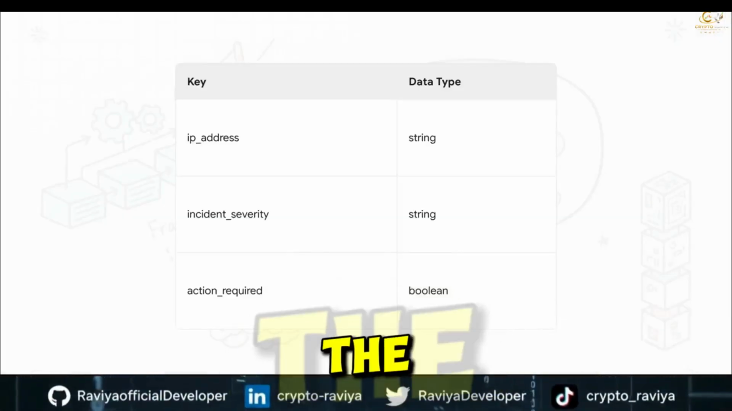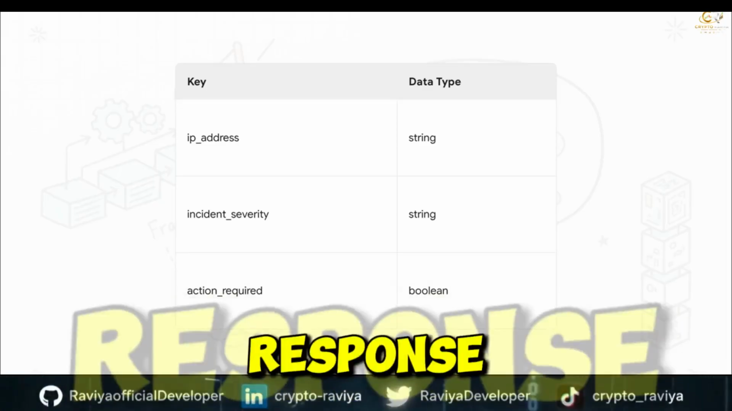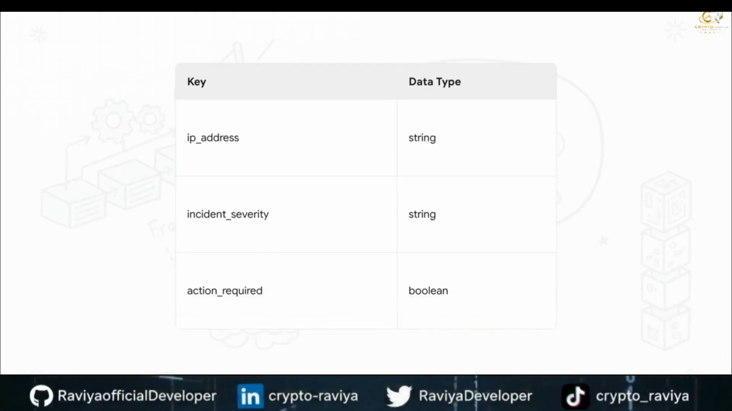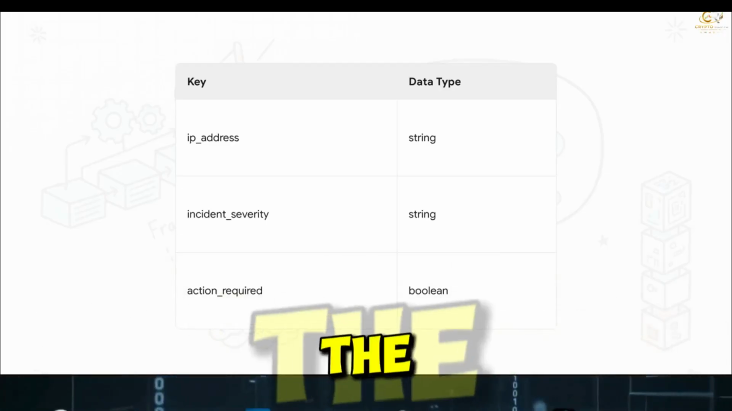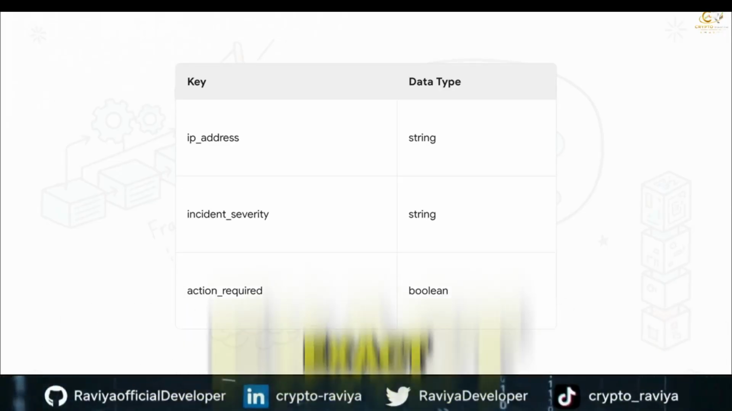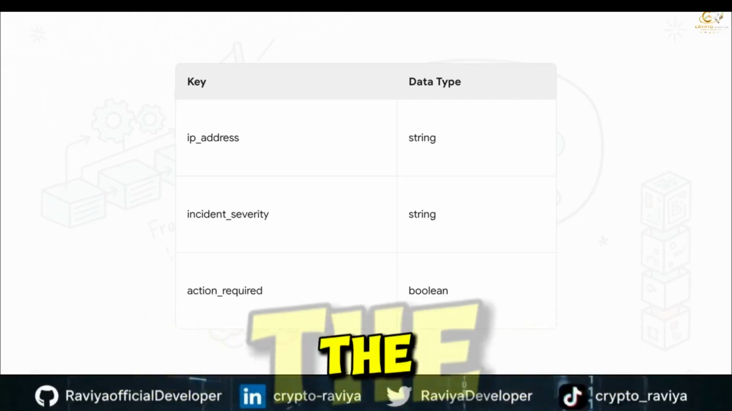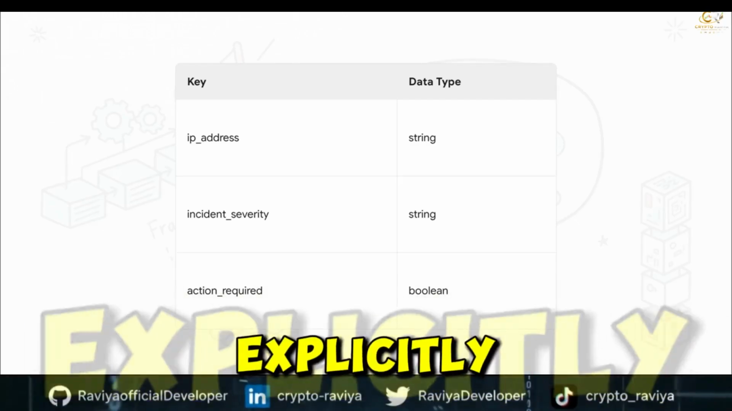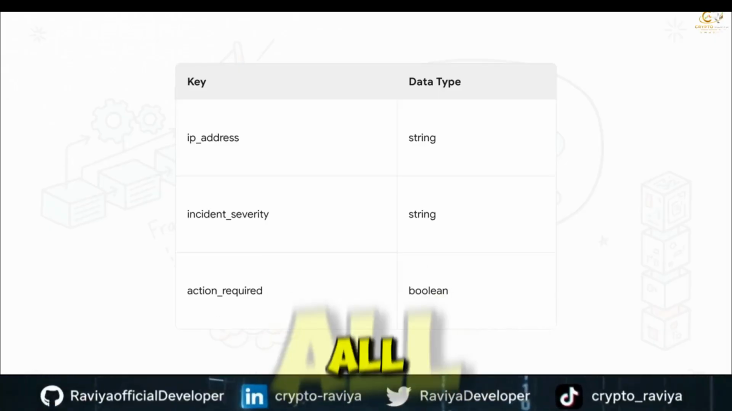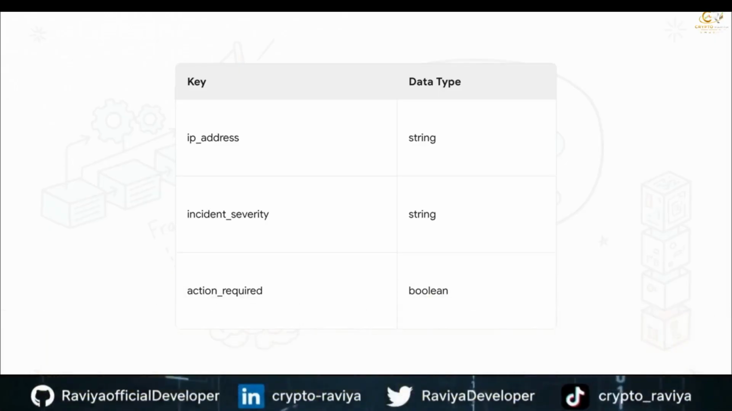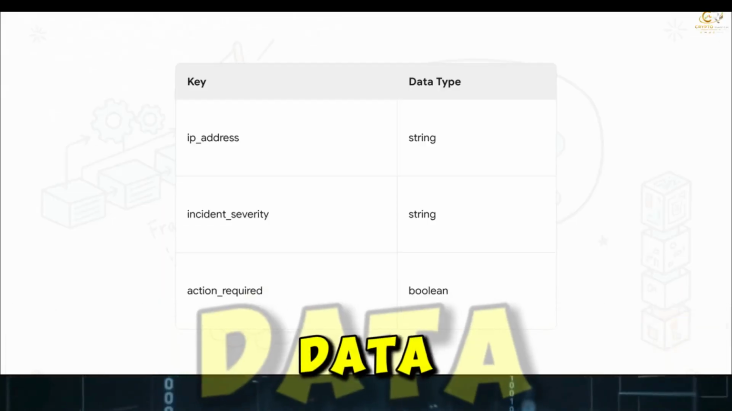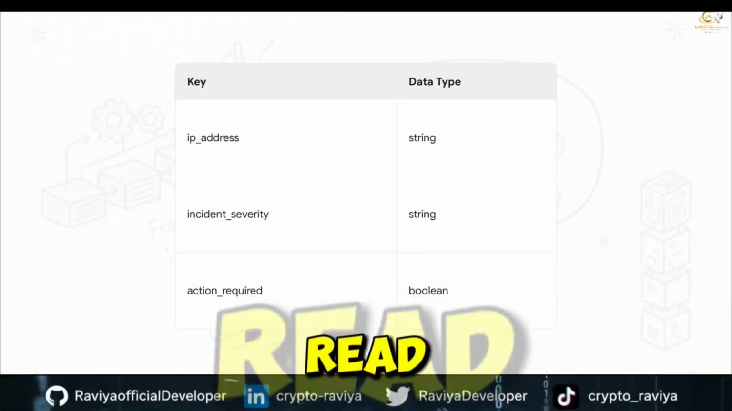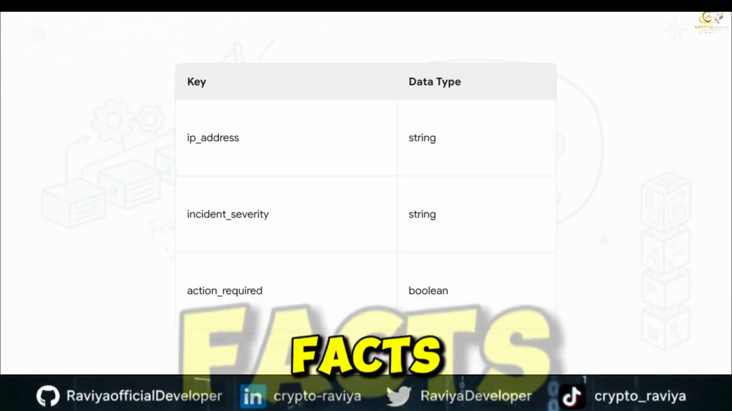And here is the R in COSTAR, the response. A strict output schema is absolutely mandated. The format demands minified JSON with exact data types for the IP address, the severity, and a Boolean for whether action is required. This explicitly forces the LLM to strip out all of its natural inclination to be chatty, returning pure, highly structured data that a downstream machine can instantly read. No fluff, just the facts.